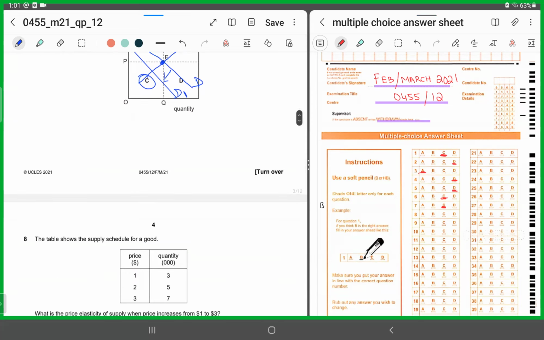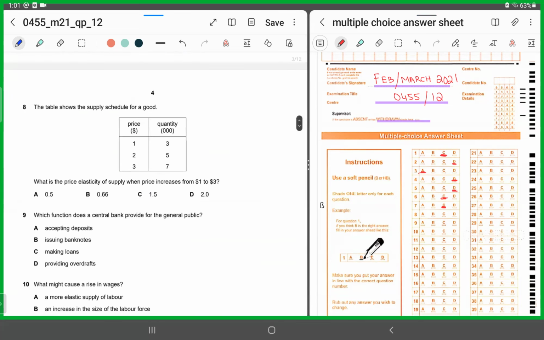Number 8. Now, MCQ number 8 gives us a supply schedule. They are asking us to calculate price elasticity of supply. In order to do that, we'll plug all these figures into the formula and derive the price elasticity of supply. They are asking what is the price elasticity of supply when the price rises from $1 to $3.